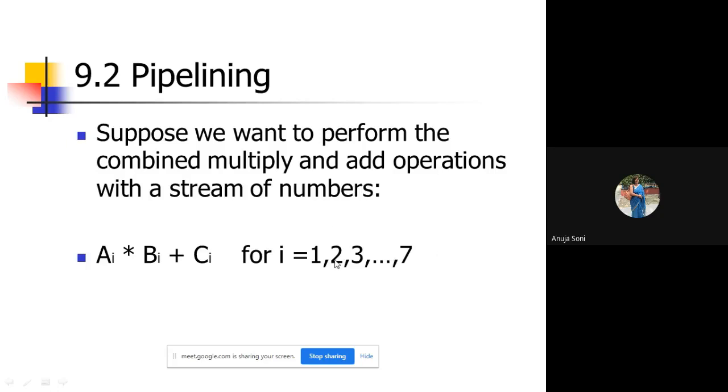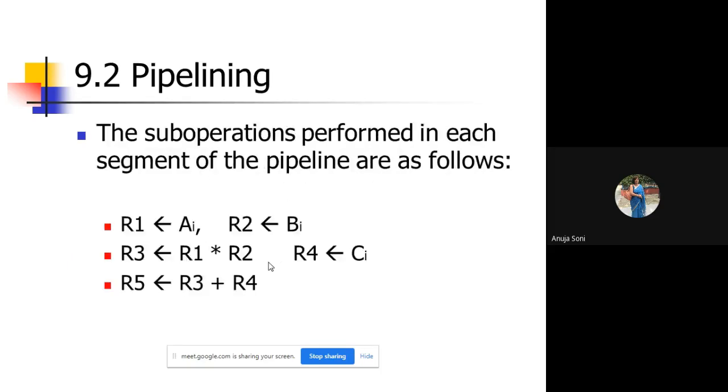One way would have been the non-pipelining kind of structure. In that case, the sub-processor would have evaluated this expression for one set of values, then for the second set, the third set, the fourth set, and then the seventh set. So it would have taken more time. But how can it be done in an overlapped fashion with a pipelining structure?